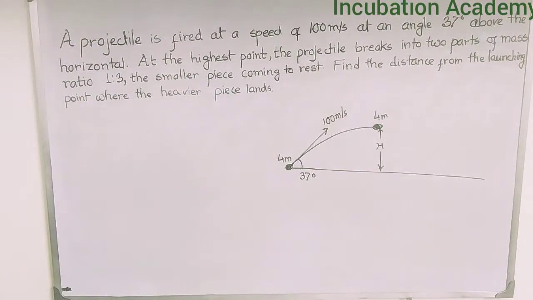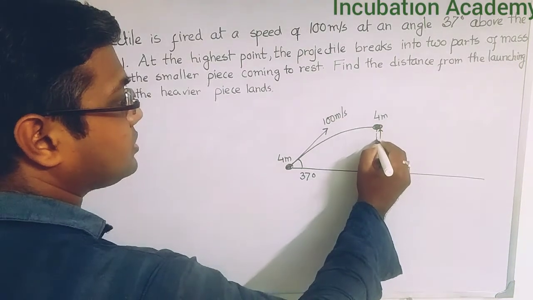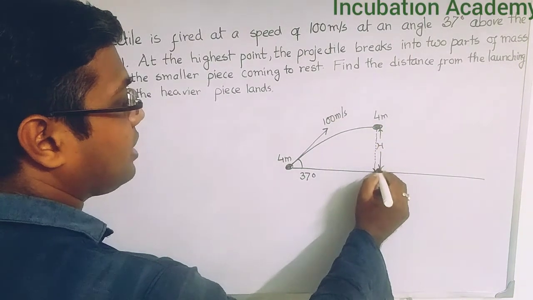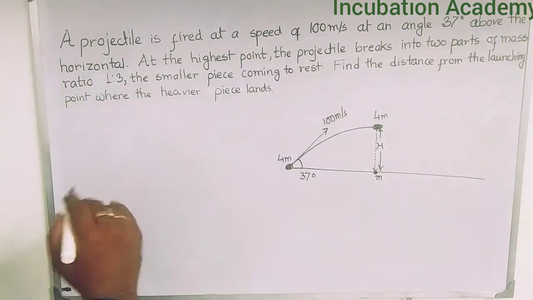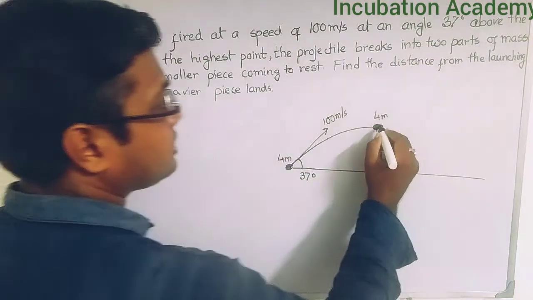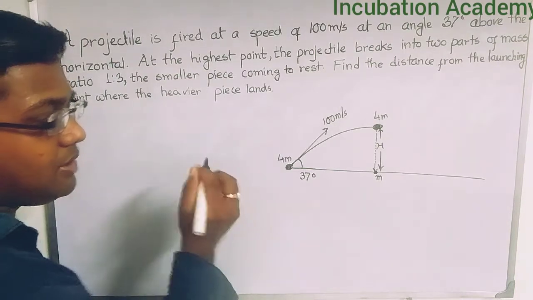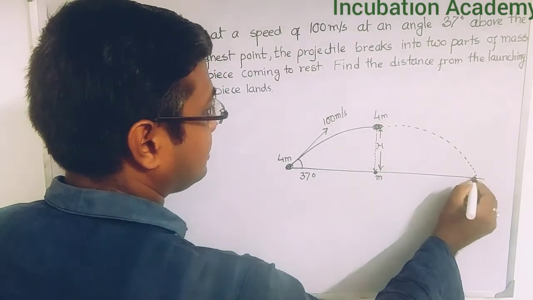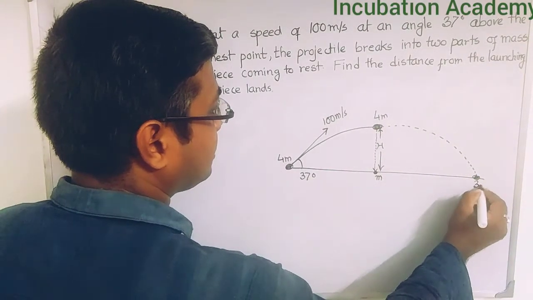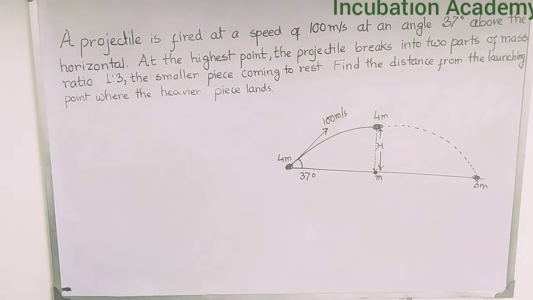The smaller piece comes to rest. So after this explosion or after this breaking apart, this smaller piece comes to rest. So we can say it just comes down and falls here, the smaller piece. So obviously this 3m mass goes some distance, something like this, and strikes the ground at that particular point. Find the distance from the launching point where this heavier piece lands.